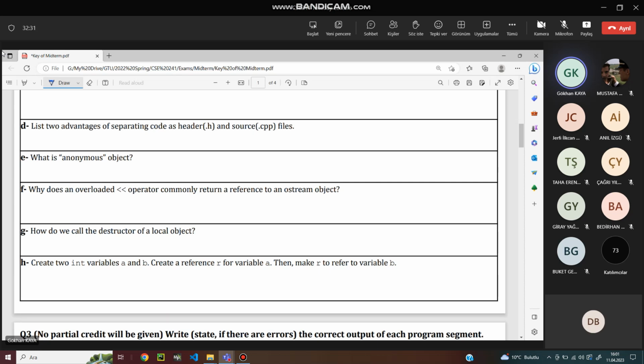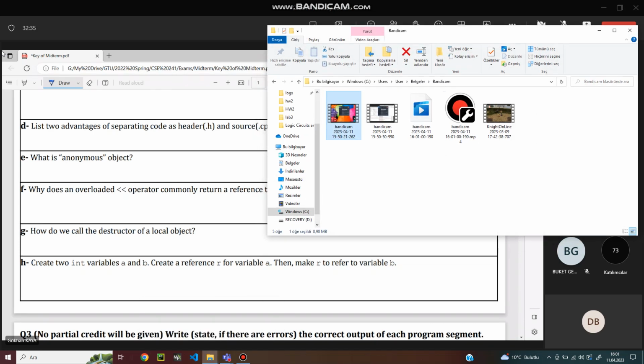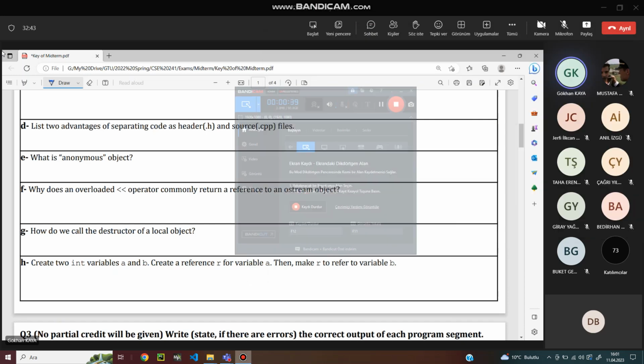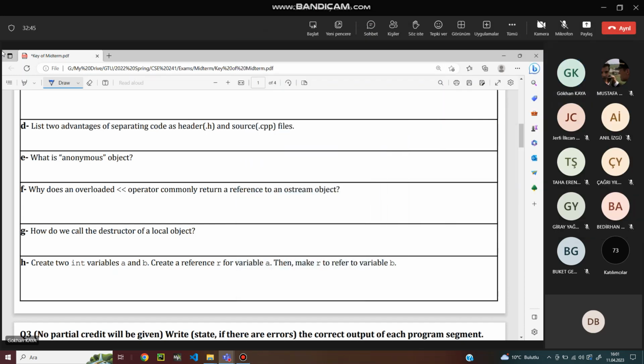So that it supports cascading. If you don't return anything, you can still use that operator, but if you want to repeatedly use it as a cascade, or use it with other operators, you have to return a reference of the host stream.